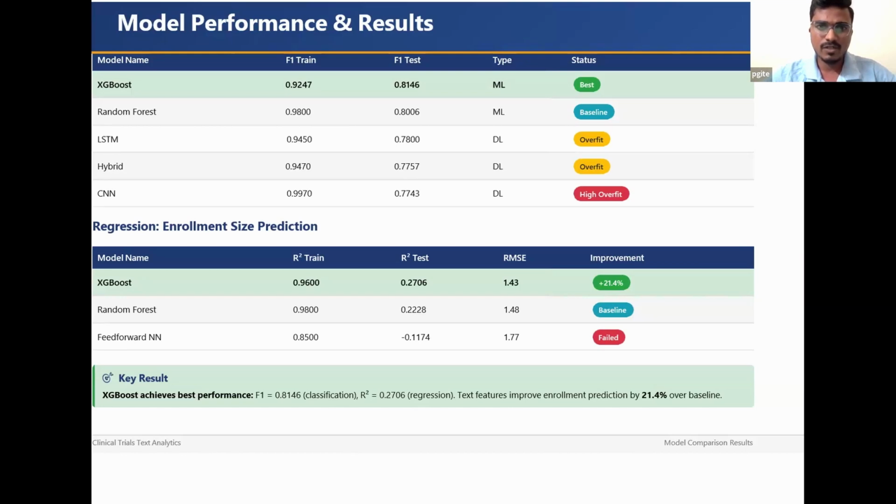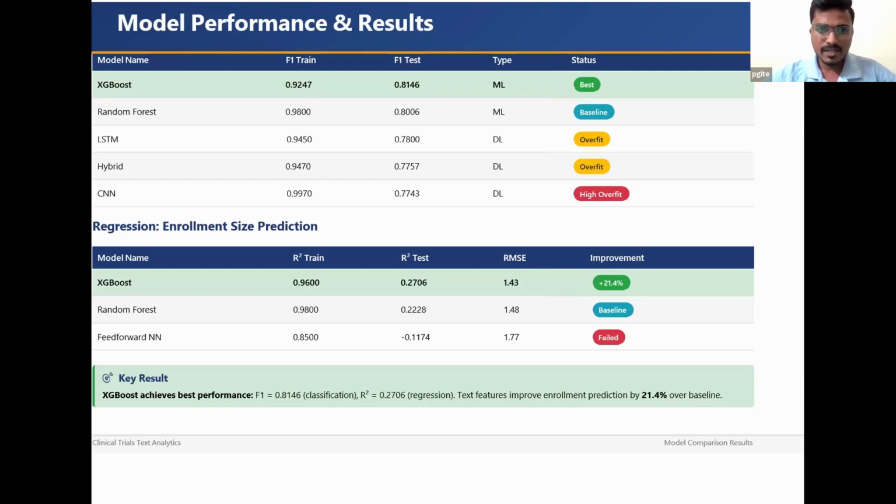The baseline, random forest, was almost perfect in training but had a lower test result compared to XGBoost. For deep learning, I identified that it is overfitting because of the data size, since the summary column had only brief descriptions with no lengthy explanation of the trial details. In future, I want to include more details or pick trial data with a bigger data set.